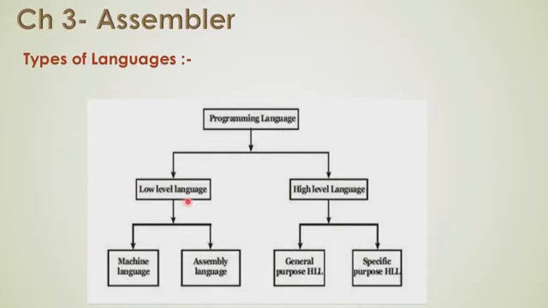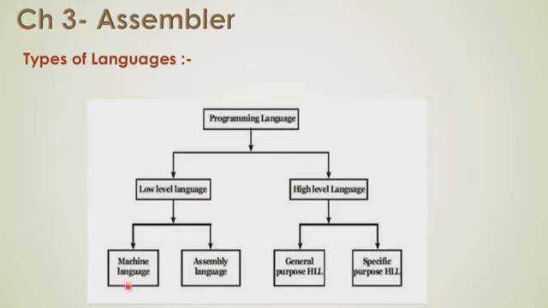What are the low level languages? Low level languages are also further classified into two different parts, that is machine language and assembly language. Low level languages are machine dependent languages that are only understood by the machines.